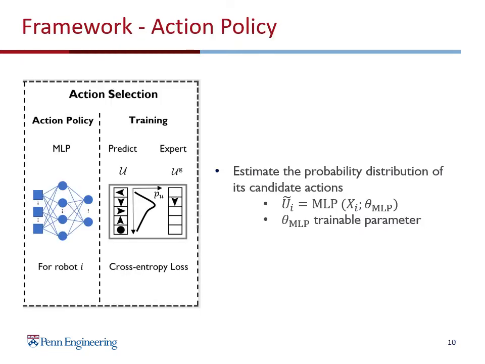This fused information is passed into the action selection module, another MLP. This module is used to predict the probability distribution over the candidate actions for each robot. The action with the maximum probability is selected. This MLP also has trainable parameters. Here the action selection is paired with the ground truth selection from an expert algorithm, and it is trained by minimizing the cross entropy loss between the predicted action and the expert action.